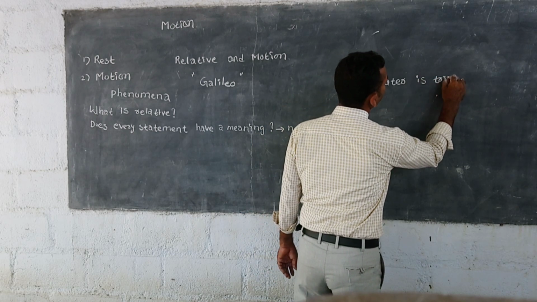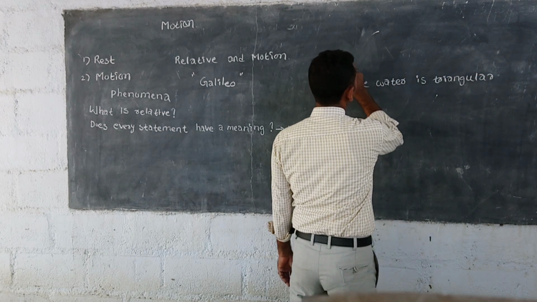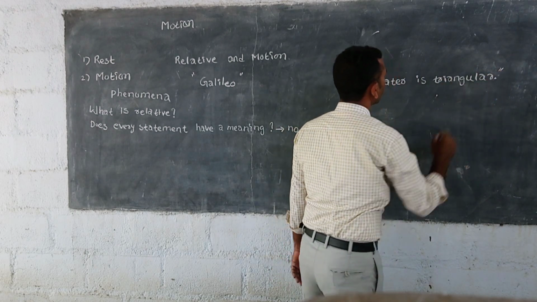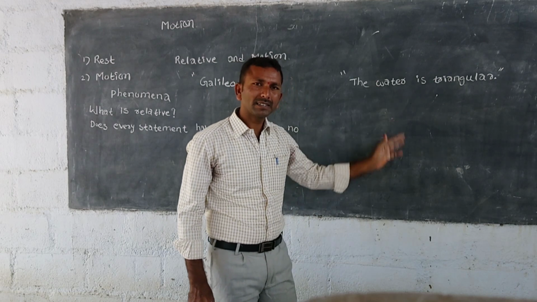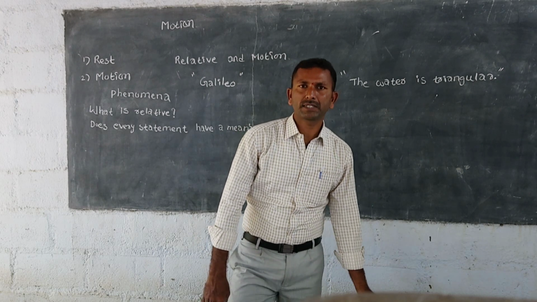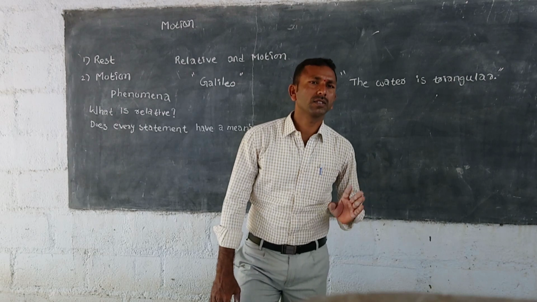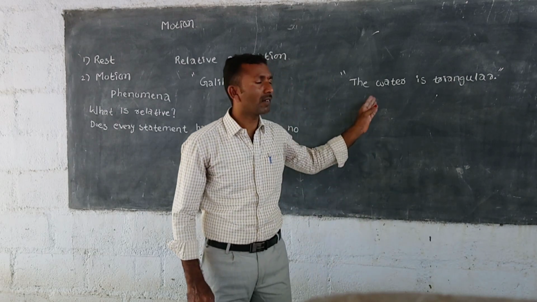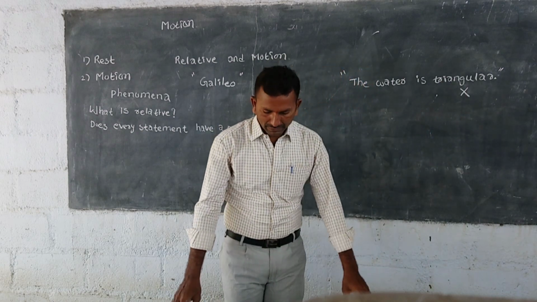Can anybody agree with this sentence? Does water contain any shape? No. Water belongs to the liquid state. Do liquids have any specific shapes? No. That's why "the water is triangular" is not a perfect sentence.